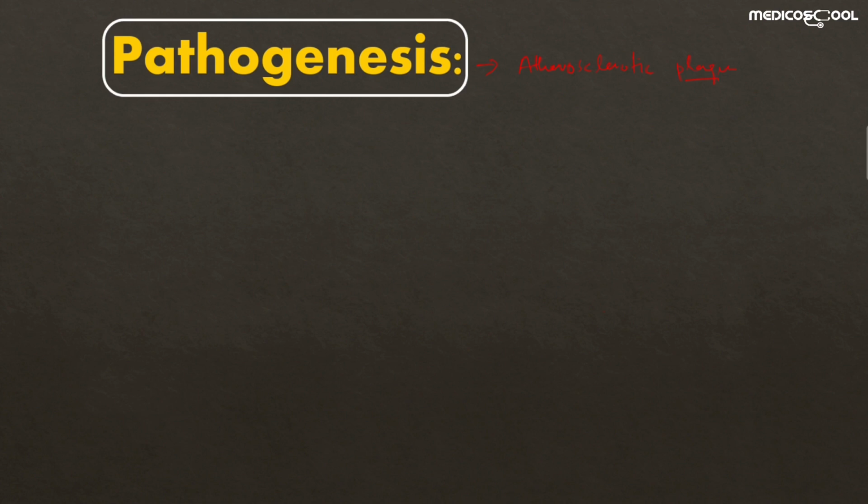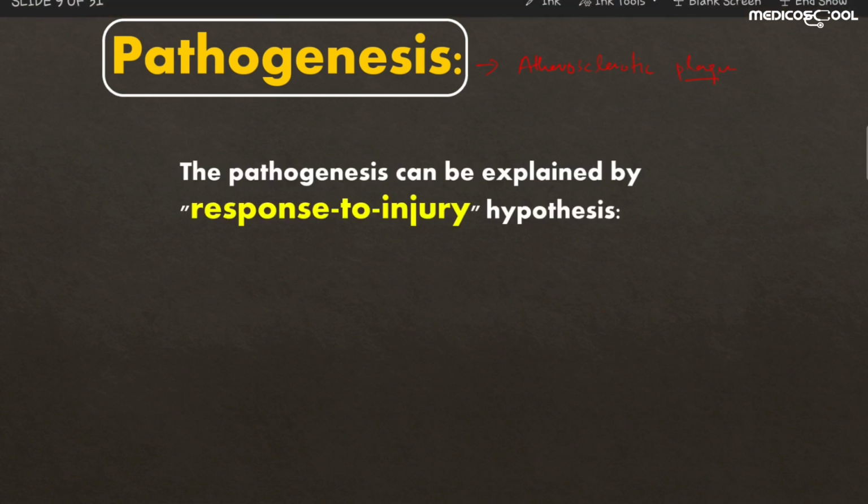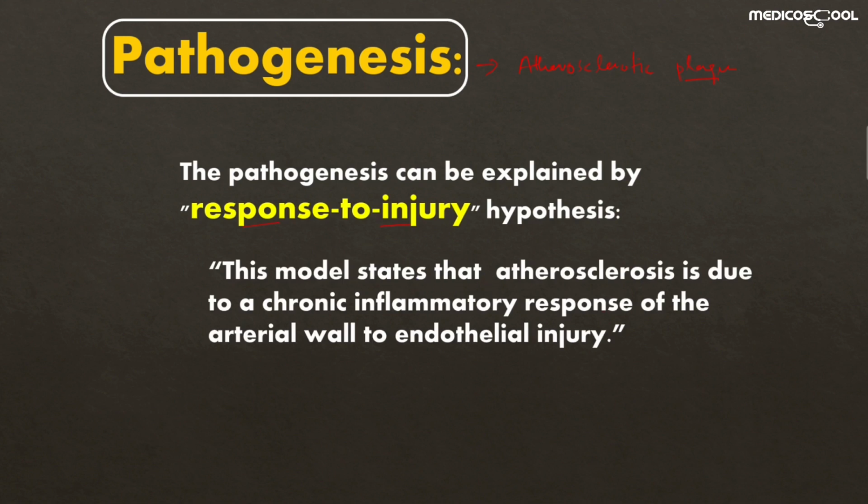There are many theories that explain the formation of atherosclerotic plaque, but the most accepted theory nowadays is the response to injury hypothesis. So what is the response to injury hypothesis? What does it state? It states that atherosclerosis is due to the chronic inflammatory response of the arterial wall, usually the tunica intima, to the endothelial injury.